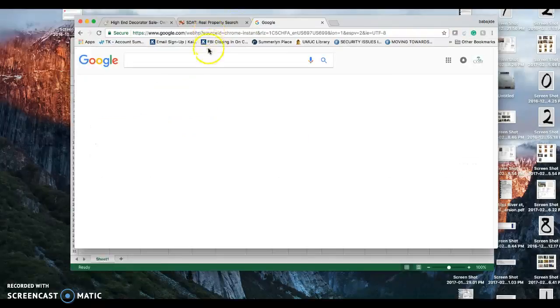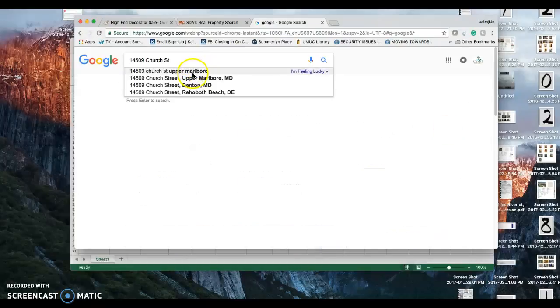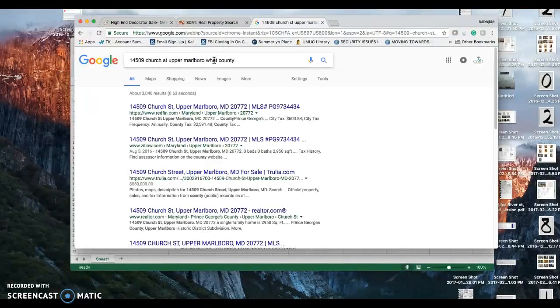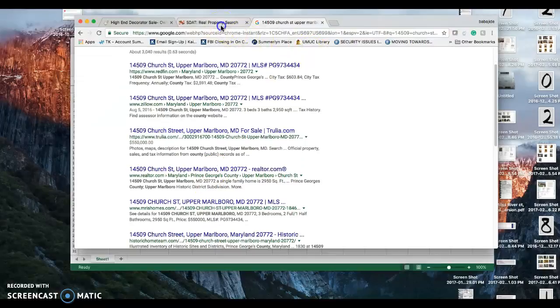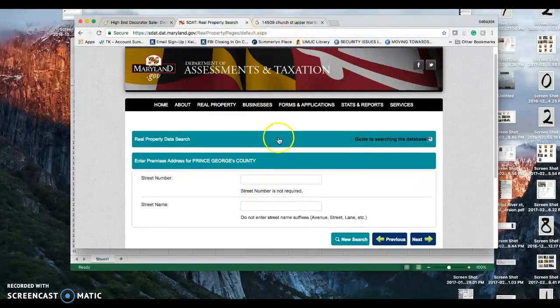Search the address, Upper Marlboro, and ask what county, so you know the right county to select. This one is in Prince George's County.